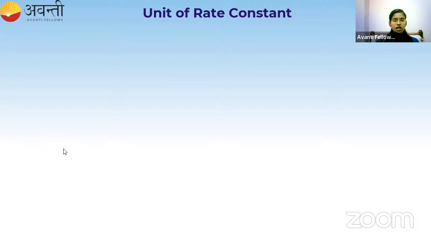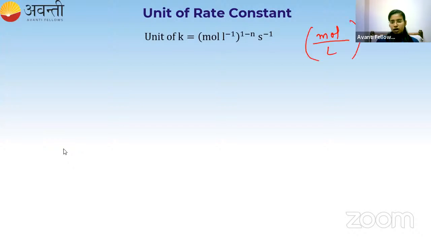If you're going to memorize, here is the formula which I am going to give. Okay, now let's see that formula. So this is the formula: (mole per liter) to the power 1 minus n, into per second. Let me write it: mole per liter power 1 minus n per second. This is the formula, where this n denotes the order of the reaction.